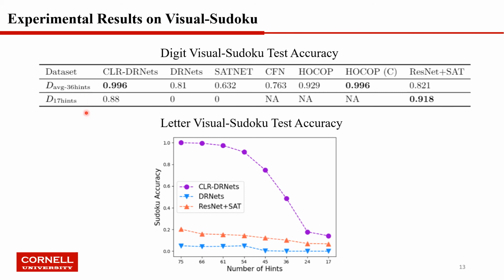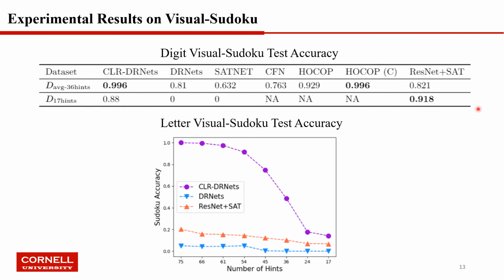For the 17 hints dataset, note that 17 is the smallest number of hints for which a Sudoku can have a unique solution, so it's really hard. We can find that DRNets and SetNet cannot solve anything, but CLR-DRNets can still get a very high accuracy, and it's only slightly worse than ResNet plus set.